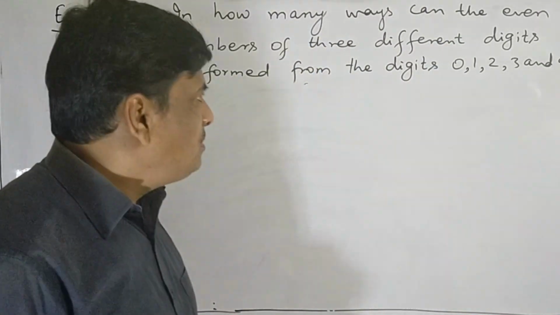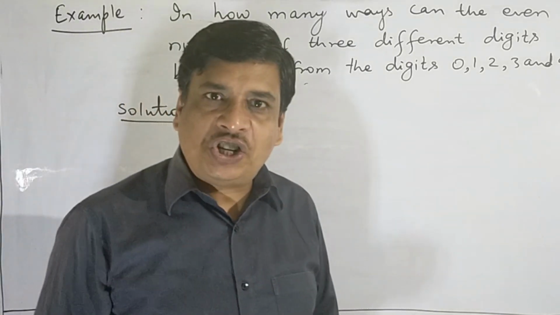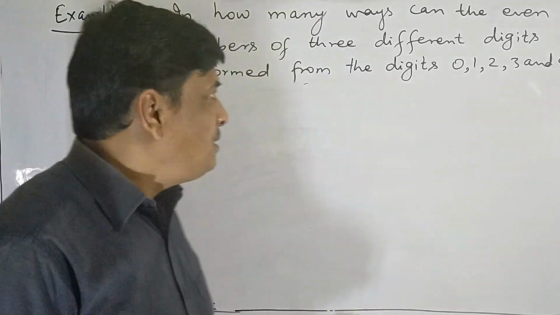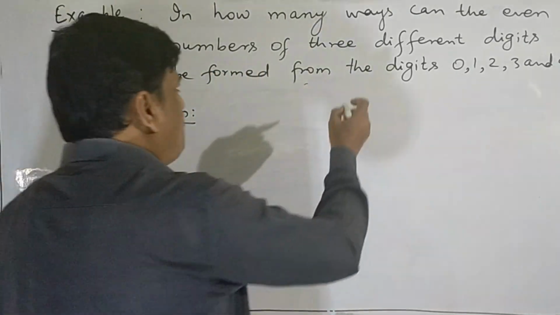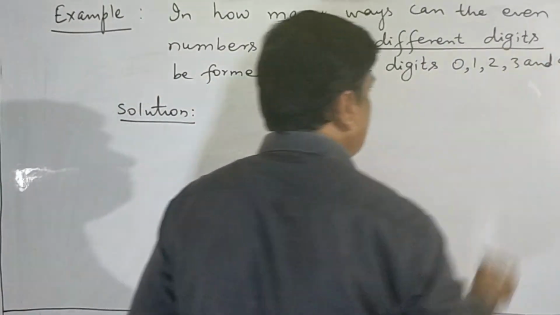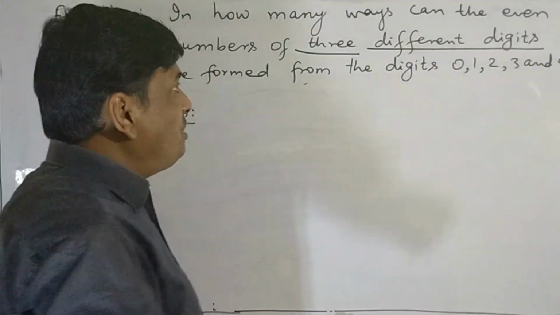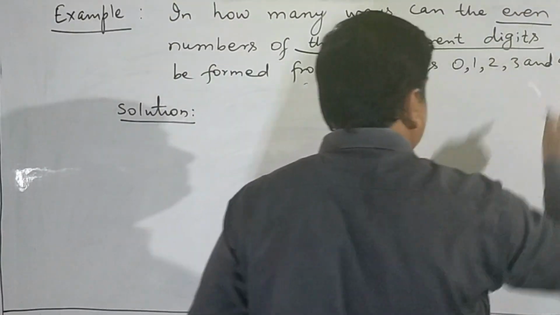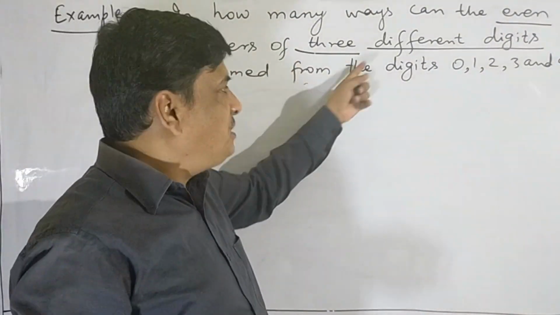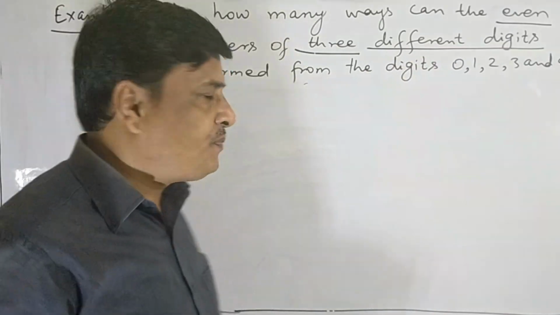Here we have 5 digits 0, 1, 2, 3 and 4, and the question is to form the numbers of 3 different digits. The condition is number must be even. Number must be of 3 digits. The digits must be different.